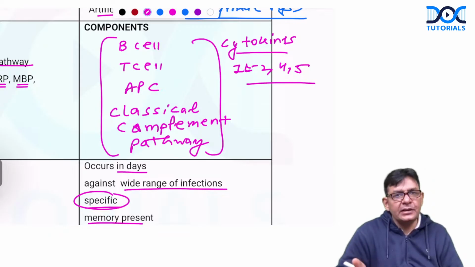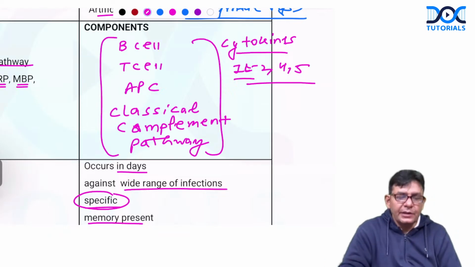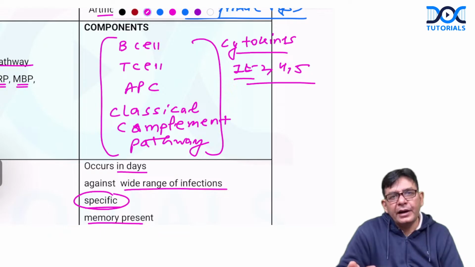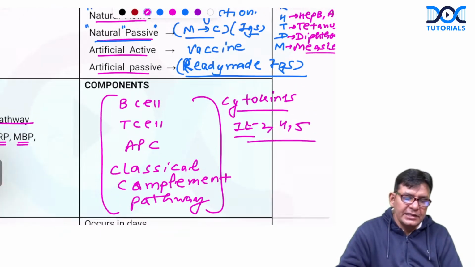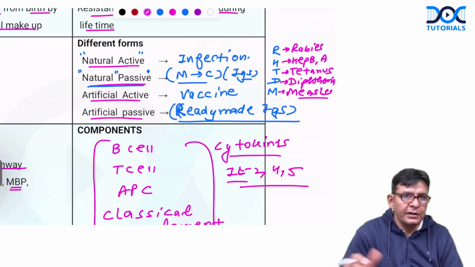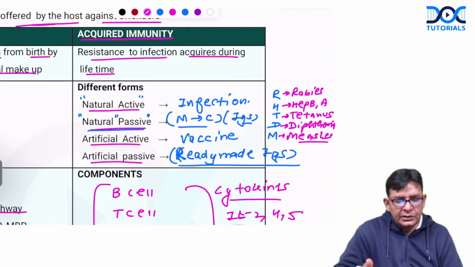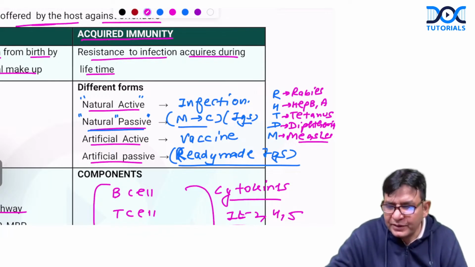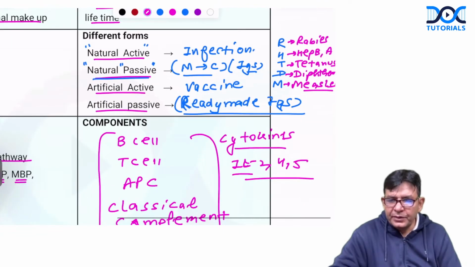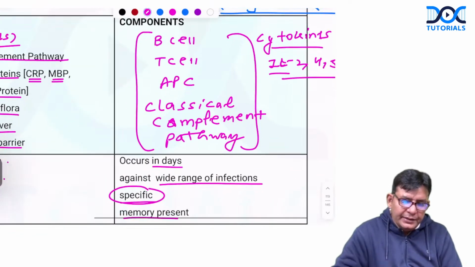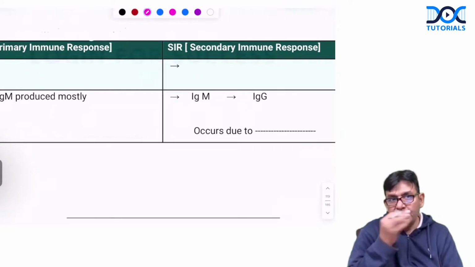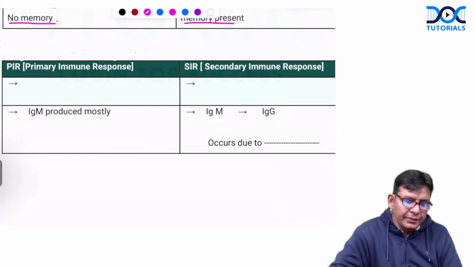B cell, T cell, antigen presenting cell, and classical complement pathway. Along with that, these interleukins also: interleukin 2, 4, and 5 are also components of acquired or adaptive immunity. And you can give these examples in the question if this is a prof question, and you can put up this particular chart. If you are able to put it up properly, full marks will be given to you in the exam for sure. So this is the way to handle the difference between acquired and innate immunity.